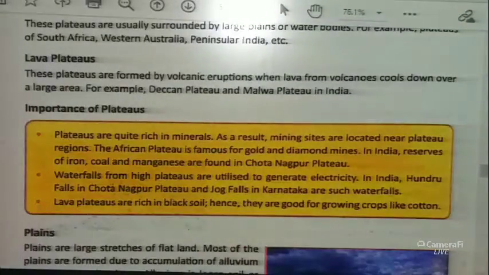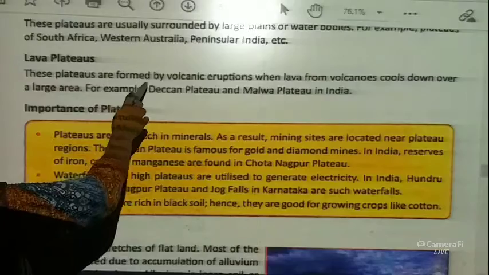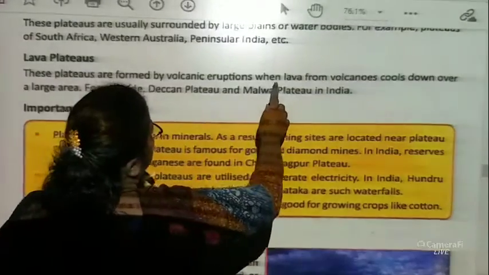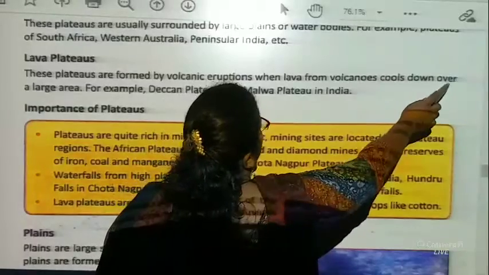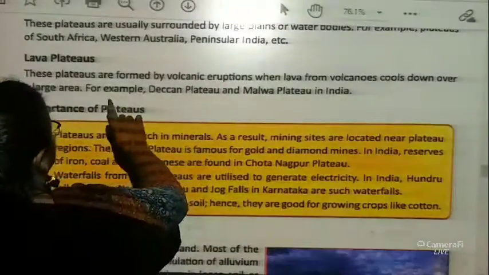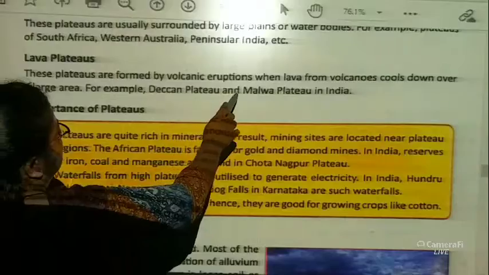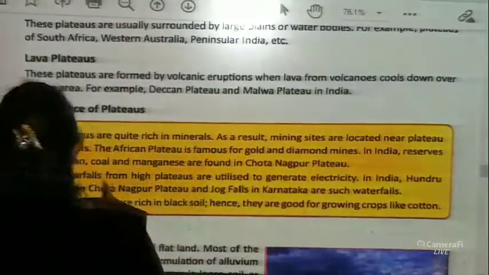Lava plateaus. These plateaus are formed by volcanic eruptions when lava from volcano cools down over a large area. For example, Deccan Plateau and Malwa Plateau in India.